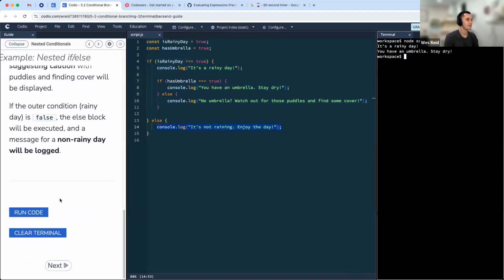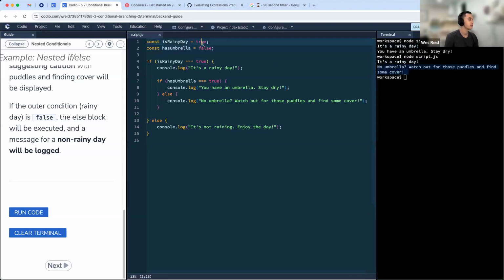Let's go ahead and run this code. So in the case of both being true, we see that both of these conditions are evaluated as true, so we get both of these two console log statements. If we change hasUmbrella to false, we'll get that first console log statement, but then a different second console log statement.